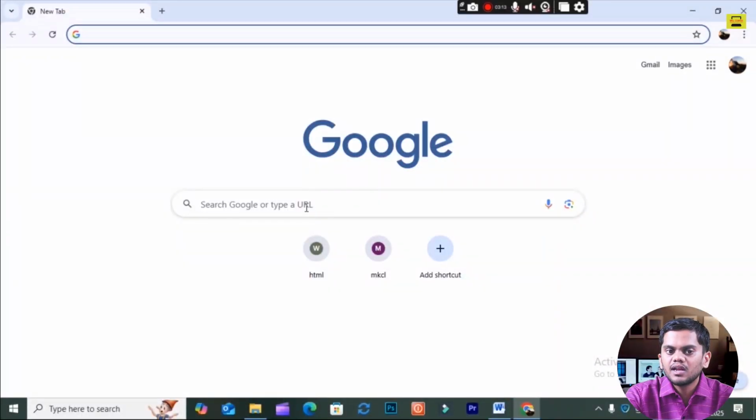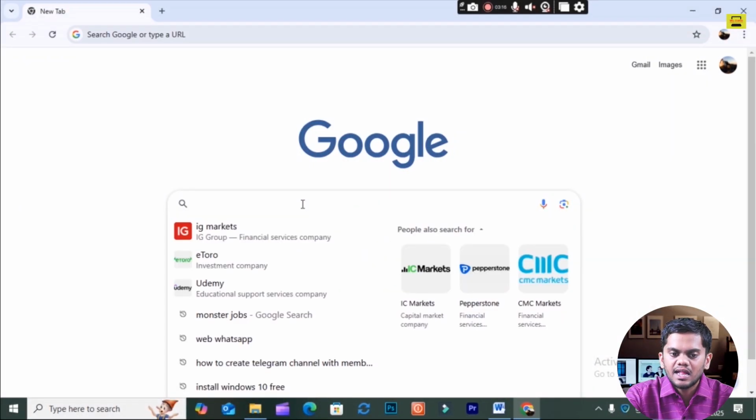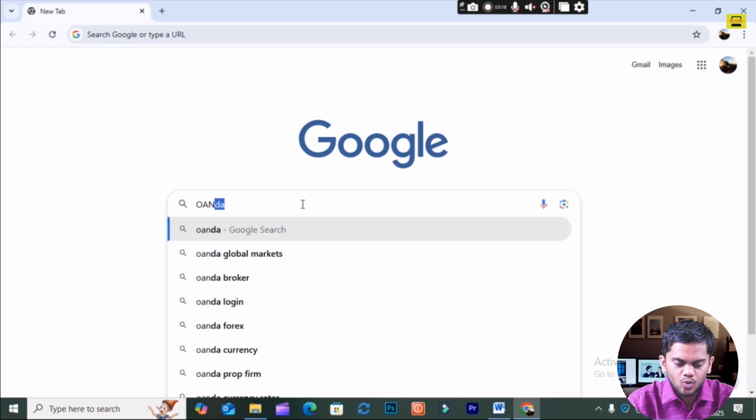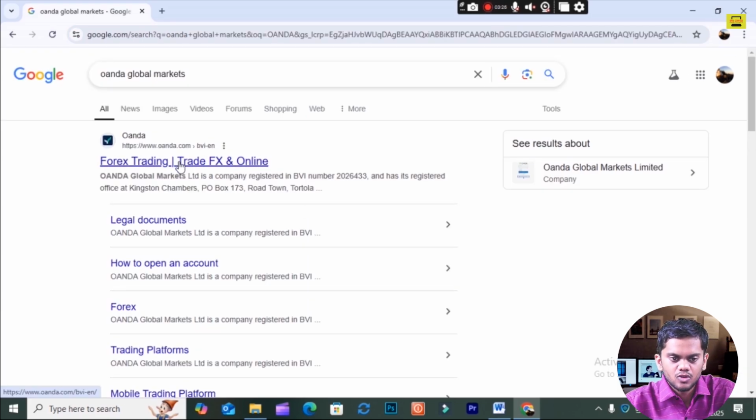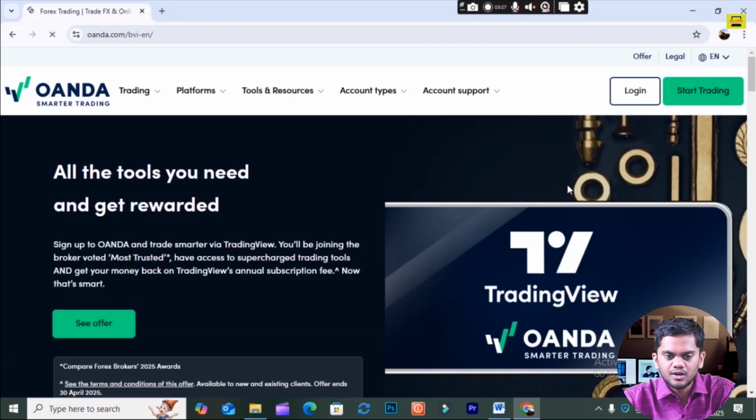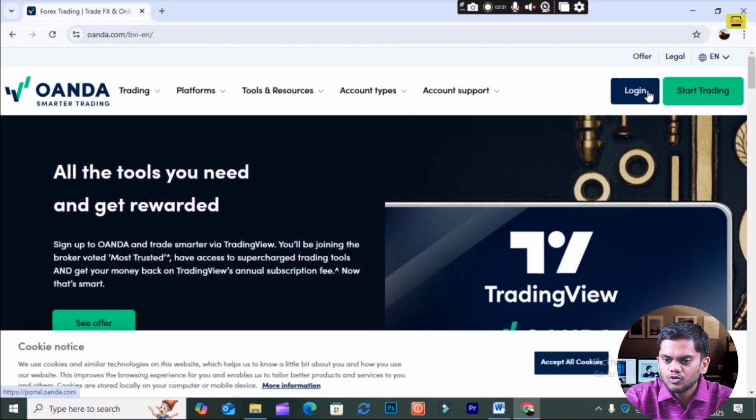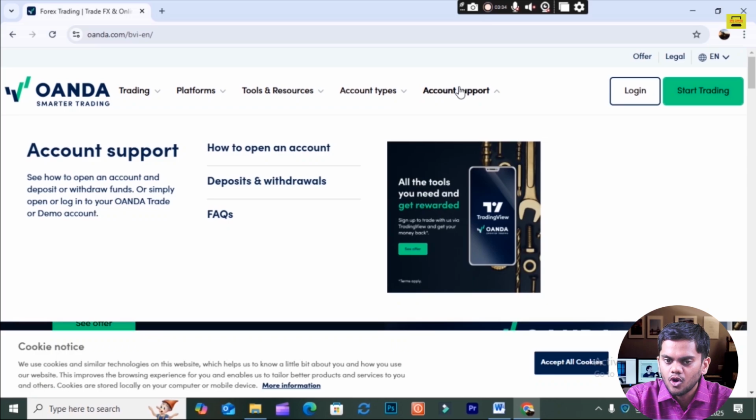OANDA is one of the best forex trading platforms, and it trades for the agencies. It should be done in currency markets like USD, Euro, Pound, Yuan, and other markets also. So I will go here to another Google tab, and then I will type here OANDA, global market. Then you see here forex trading. Then you see here you have to start trading or log in. Suppose you have to first log in over here.